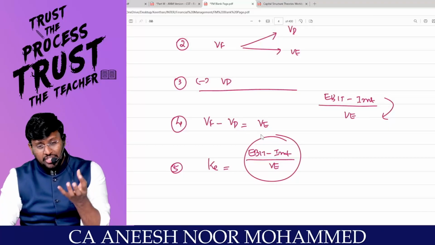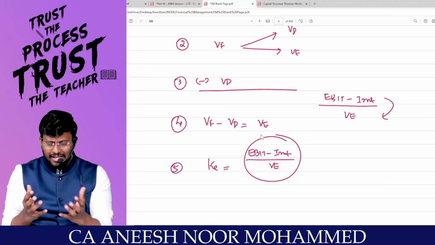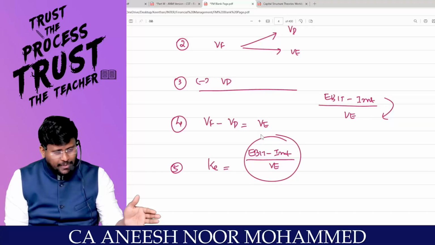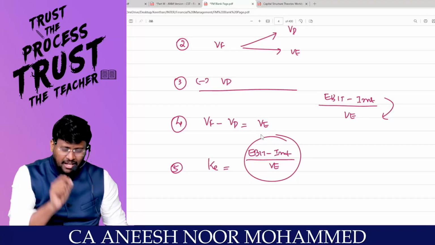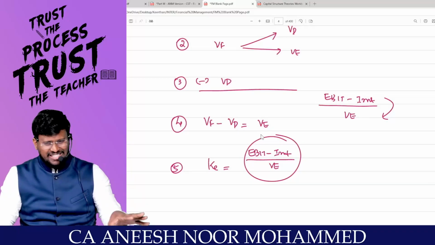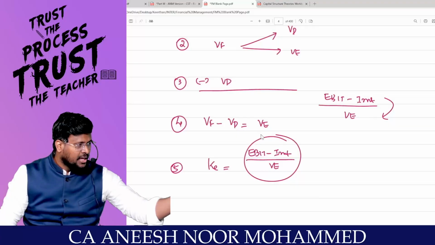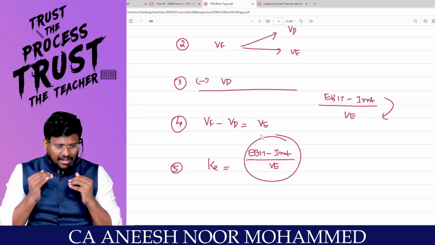Because sir, NI approach is a theory of relevance. So there, in order to be a theory of relevance, we have to calculate the KO. Whereas NOI approach is a theory of irrelevance. There, KO should not be the balancing figure. Either KD or KE should be the balancing figure. What he is saying is that KD is constant and KO is mandatorily constant. Agree with me? Then the only balancing figure is KE. So under NOI approach, we have to calculate the KE.